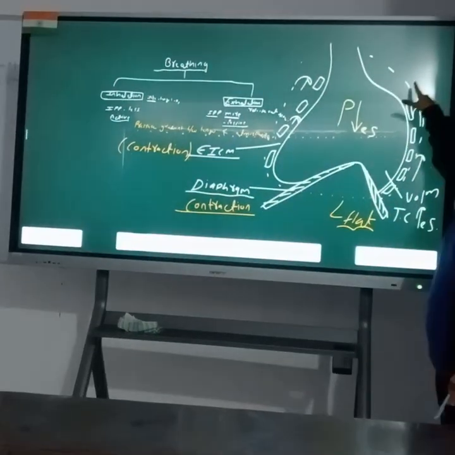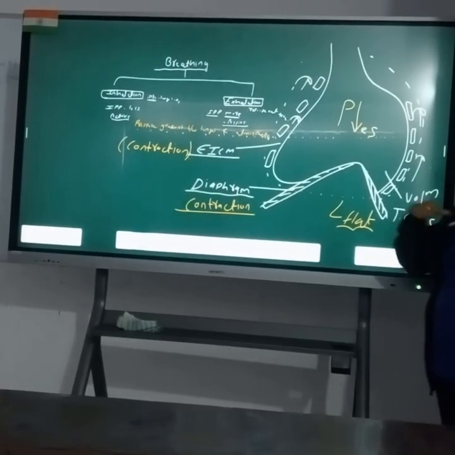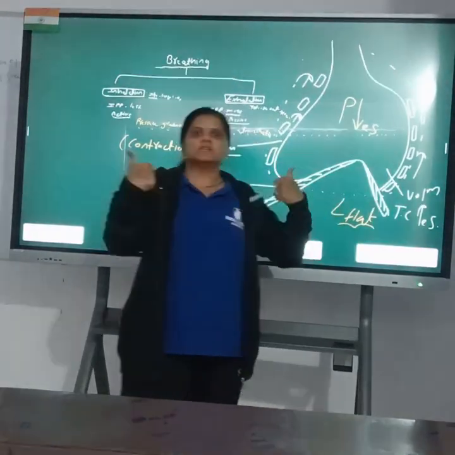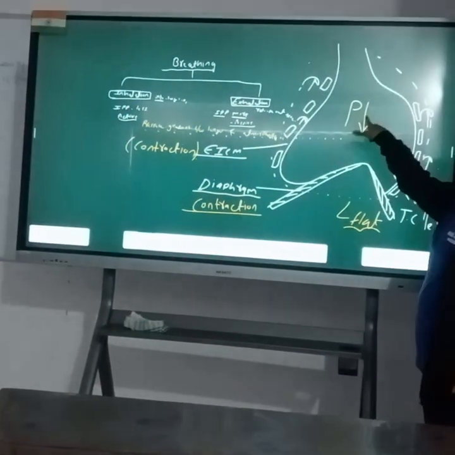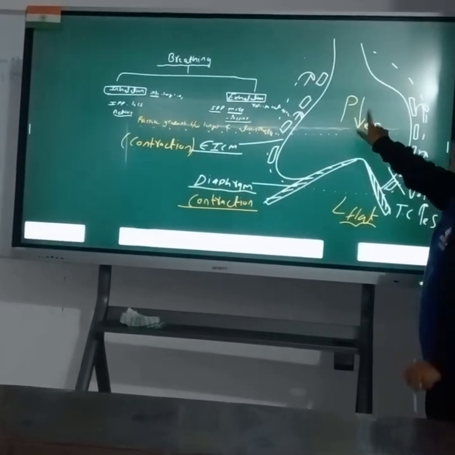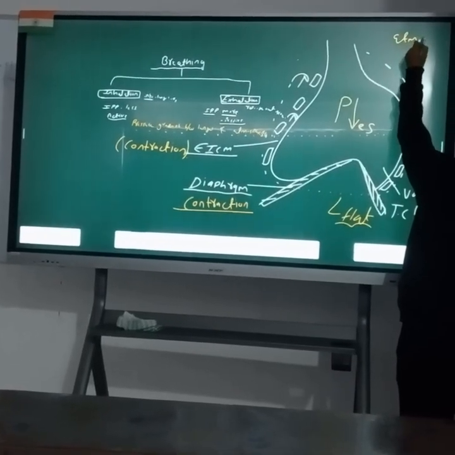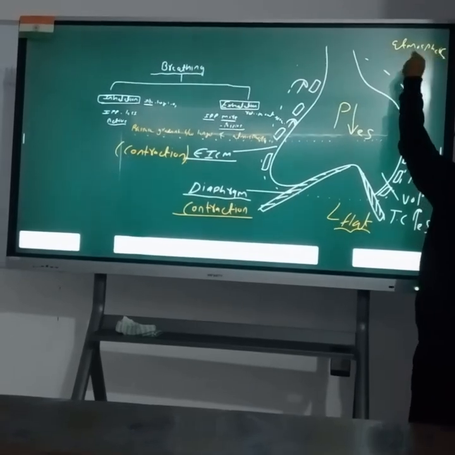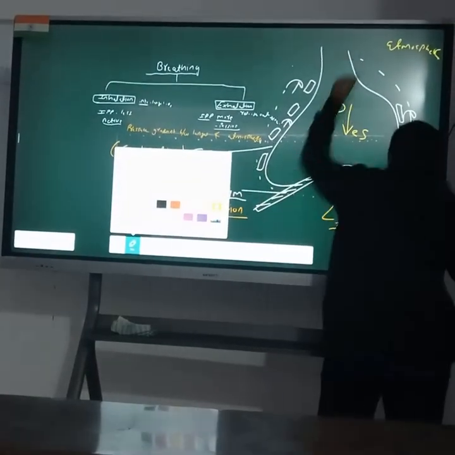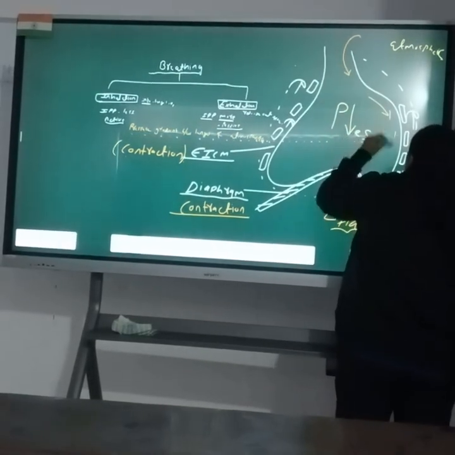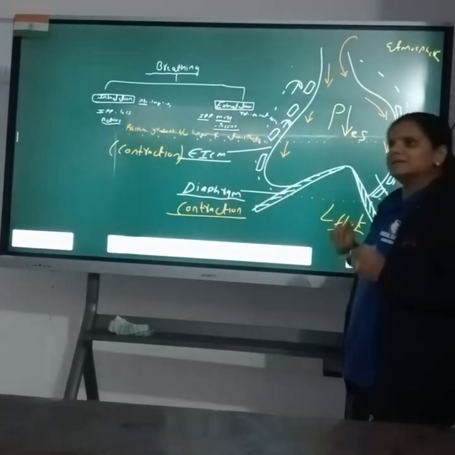So the ribs are moved towards the upper side, and due to this movement the volume of the thoracic cavity is increased. And if the volume is increased, the pressure is decreased. Now the intrapulmonary pressure is less than the atmospheric pressure, so atmospheric pressure is more than intrapulmonary pressure. The air moves from high pressure to low pressure, so air moves from the atmosphere into the lungs.